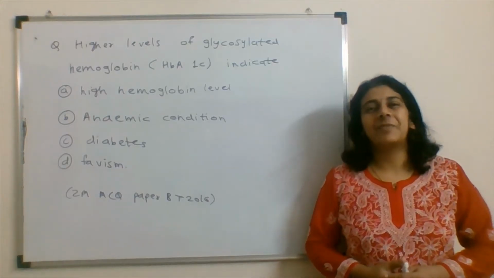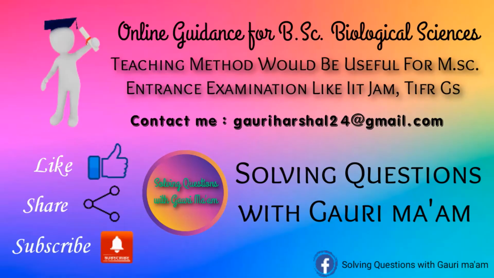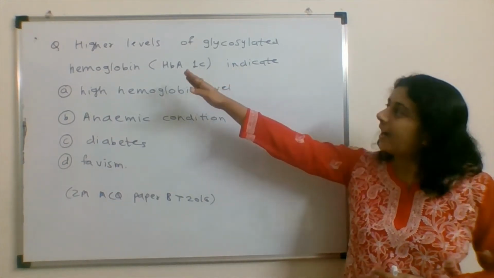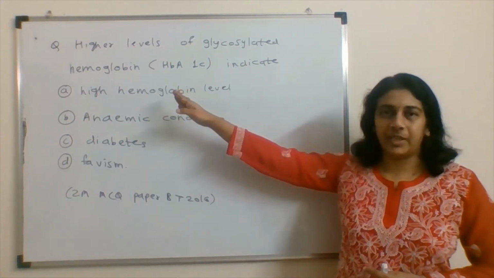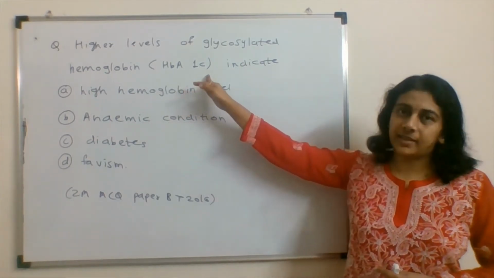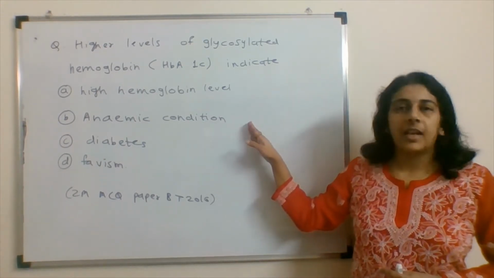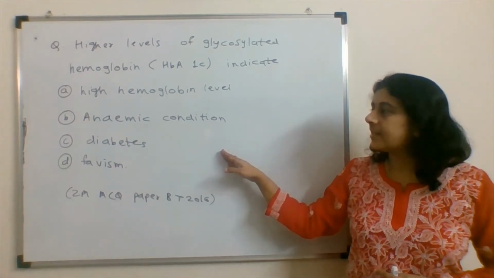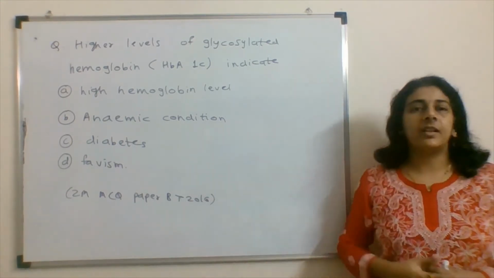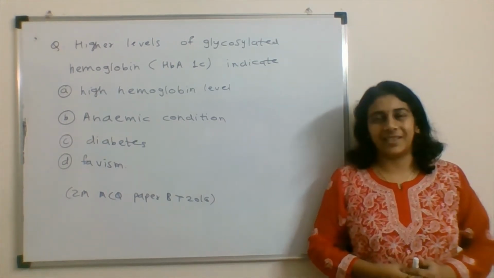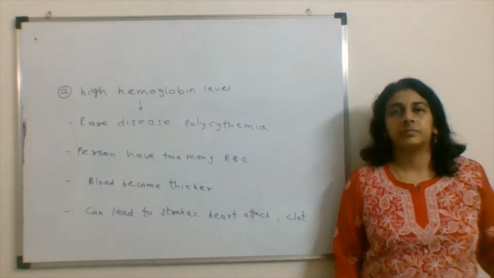Here we solve questions from IIT JAM examination. So let's have a question for today's video. The question is: higher levels of glycosylated hemoglobin, that is HbA1c, indicate the options are high hemoglobin level, anemic condition, diabetes or favism. This is a 2-mark MCQ type of question from paper of biotechnology 2016. So let's understand this question.